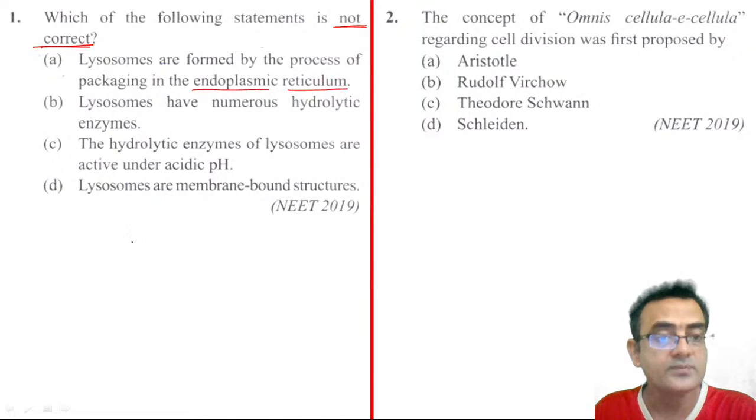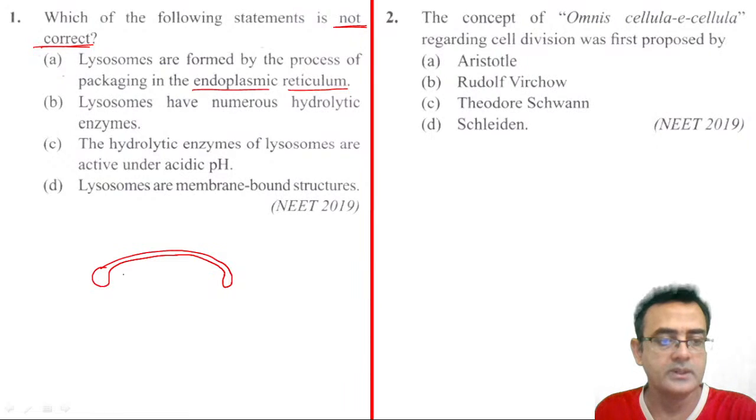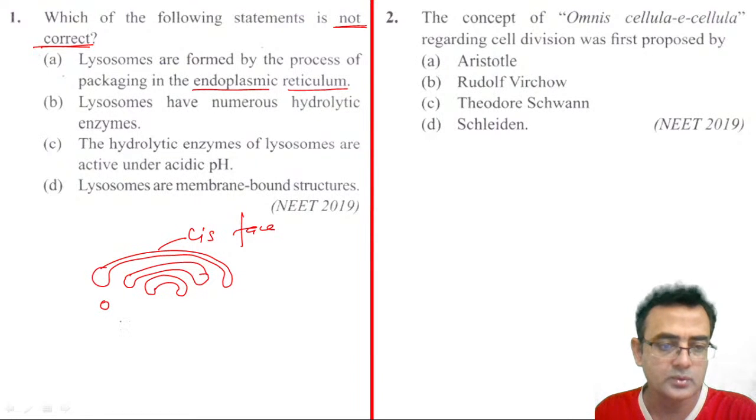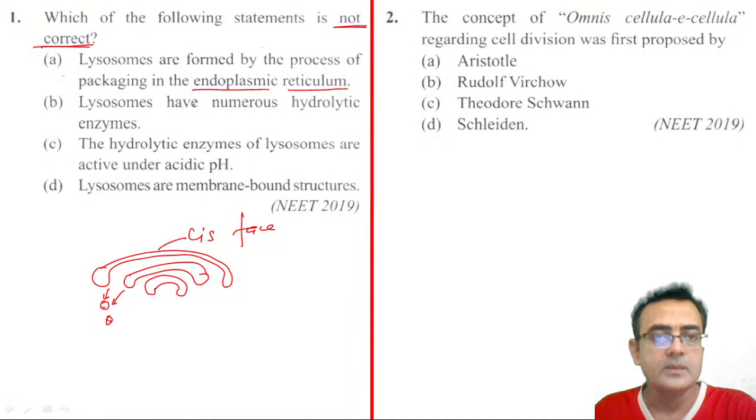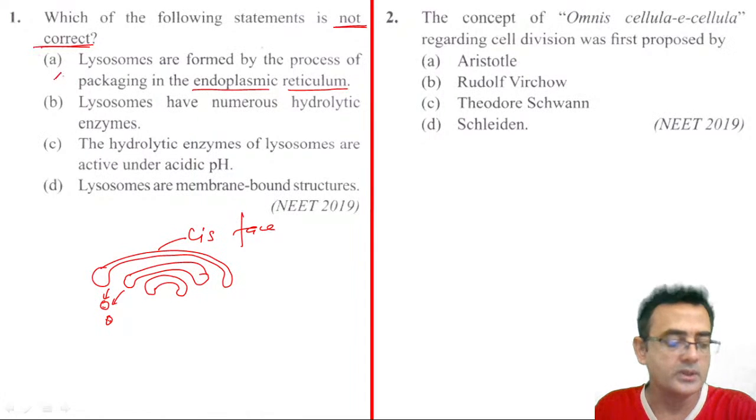So from the trans face of the Golgi apparatus, we had discussed that if this is the Golgi apparatus, this is the cis face, the forming face, and then we can suppose this is the trans face. So from here the lysosomes, vacuoles, they bud off. So lysosomes are synthesized, or formed, by the Golgi apparatus, not by the endoplasmic reticulum. So this choice is not correct, right?